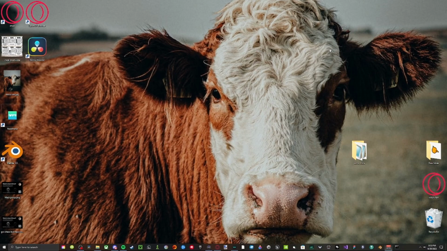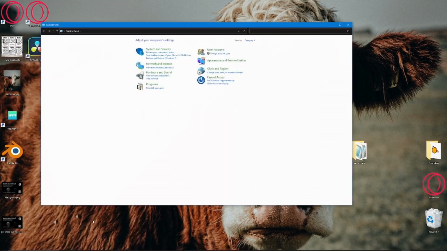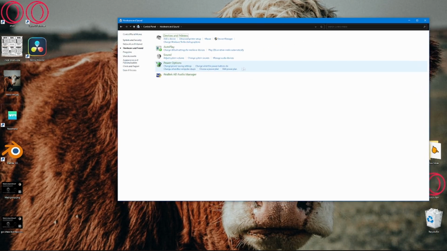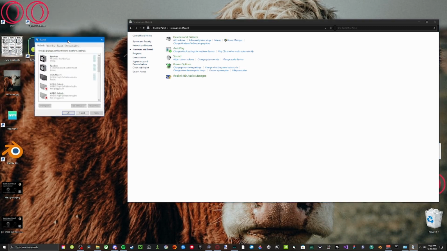Now, for the next step, you need to go to your control panel. So again, you can go into your search bar and search for control panel. Once you're in your control panel, you need to go to hardware and sound, manage audio devices. Give it a second to load here.